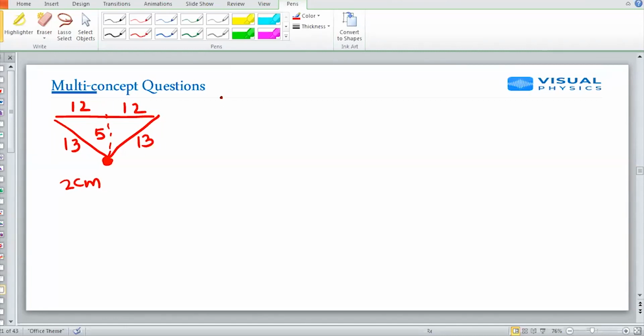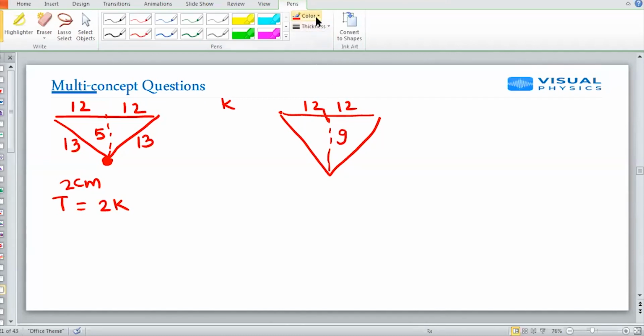Suppose the string has force constant K, then the tension in the string will be T is equal to 2K. In the second case, it is still 12 and 12 only, but now this has increased to 9. Again, using Pythagoras, 3-4-5 triplet, 9, 12, so 15. So my tension is now 15 plus 15, which is 30. Initially it was 24, 30 minus 24, that is 6K.